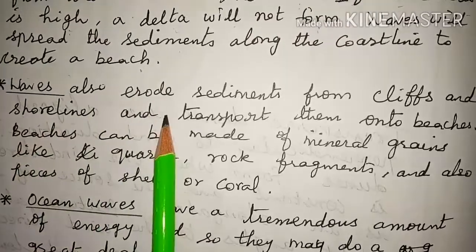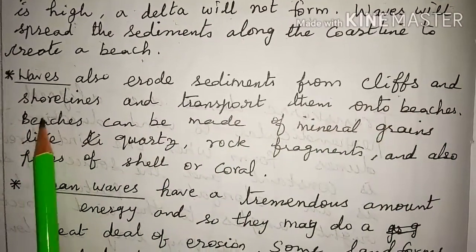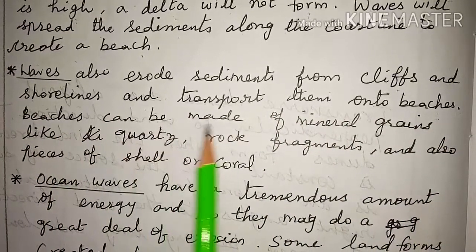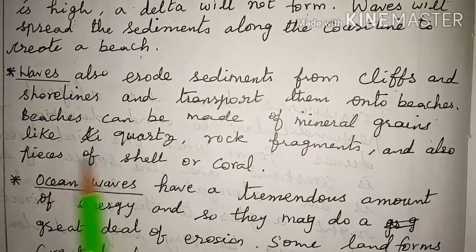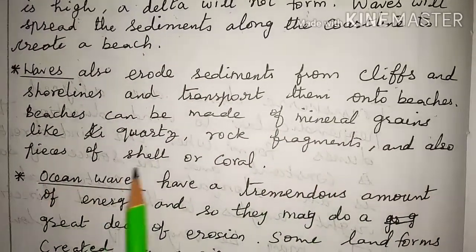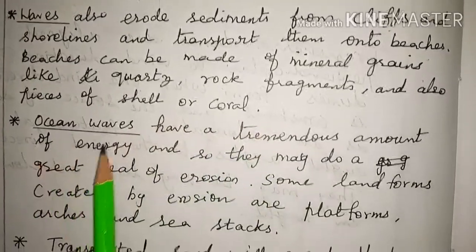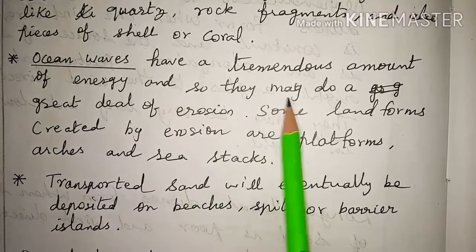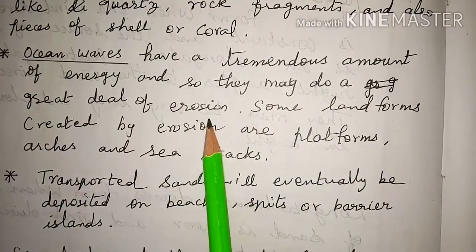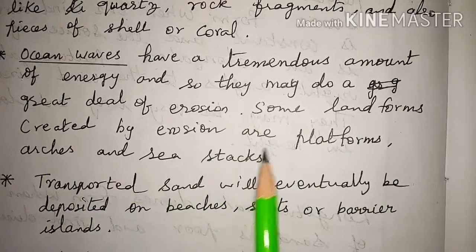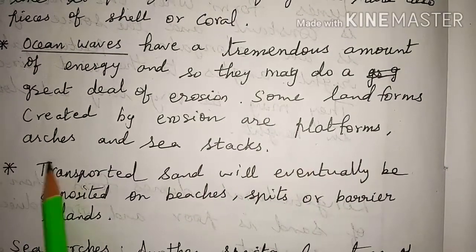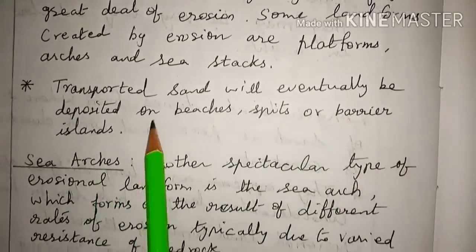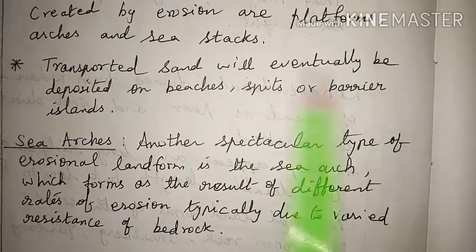Waves also erode sediments from cliffs and shorelines and transport them onto beaches. So beaches can be made of mineral grains like quartz, rock fragments and also pieces of shell or coral. Ocean waves have a tremendous amount of energy, and so they may do a great deal of erosion. Some landforms created by erosion are platforms, arches and sea stacks. Transported sand will eventually be deposited on beaches, spits or barrier islands.